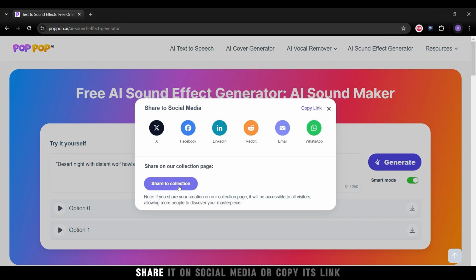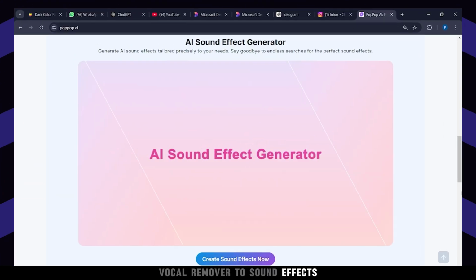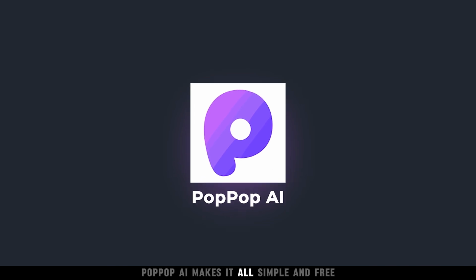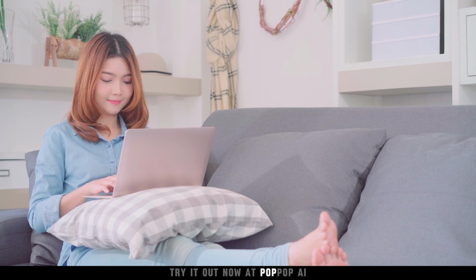Once you're happy, share it on social media or copy its link. From text-to-speech to cover generation, vocal remover to sound effects, PopPop AI makes it all simple and free. Ready to transform your audio? Try it out now at PopPop AI.